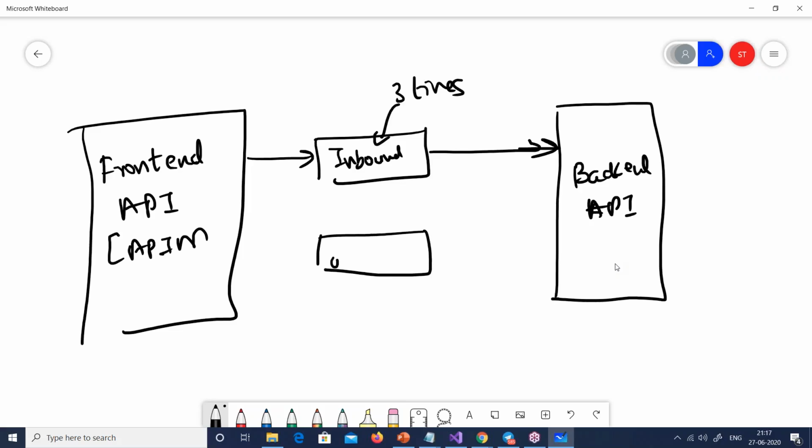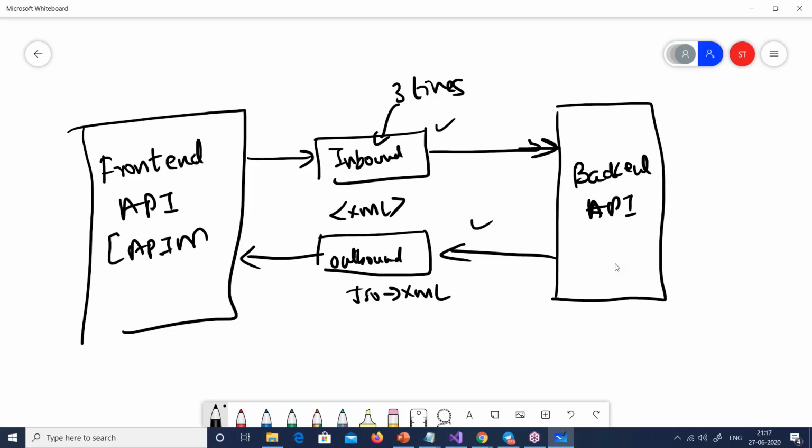And we also have a concept called outbound rules. For example, I can say, okay, now it is JSON, how about creating a transformation and sending XML, and so on. Basically these inbound and outbound rules are set using simple XML. And if you look at the AZ-204 questions, a lot of questions revolve around these inbound and outbound rules.